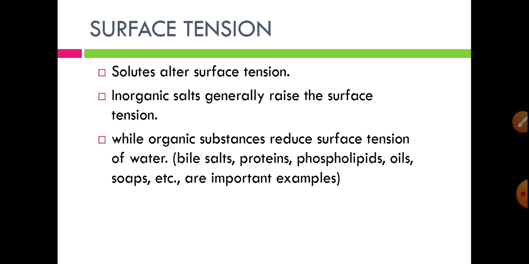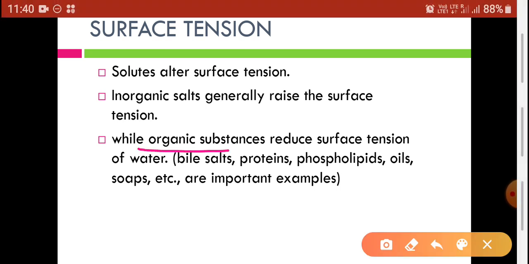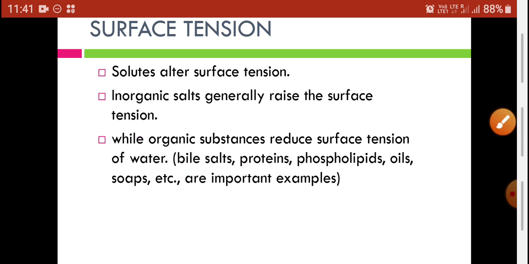Among organic substances we have seen some examples: bile salts, which are present in the bile, and phospholipids, which are present in the surfactant of the lung alveoli. All these help to reduce the surface tension. Bile salts reduce the surface tension of fats, so that fat can be easily absorbed through our intestine.